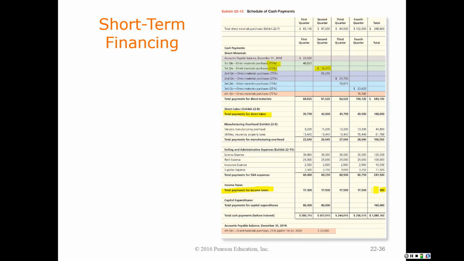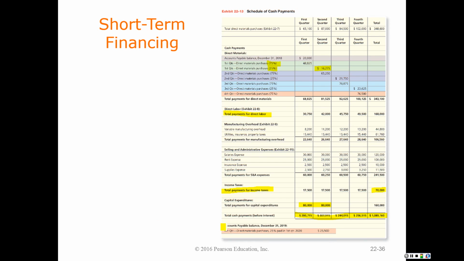Our capital expenditures said that we were going to pay for part of those in the first quarter, part of those in the second quarter. So we see those expenses taking place, or those cash outflows taking place here. Okay, so we can come up with a total cash outflow, cash payments, for our organization using the short-term financing or the schedule of cash payments budget.